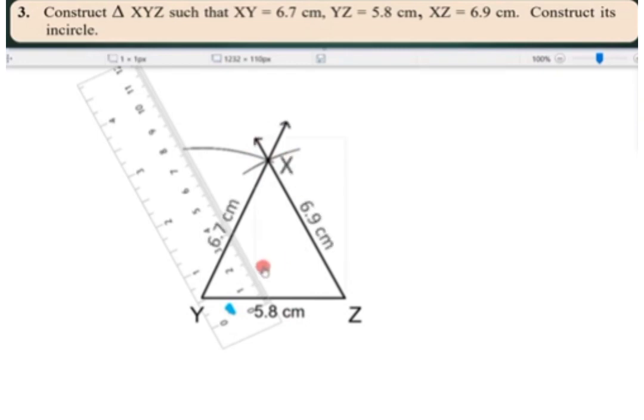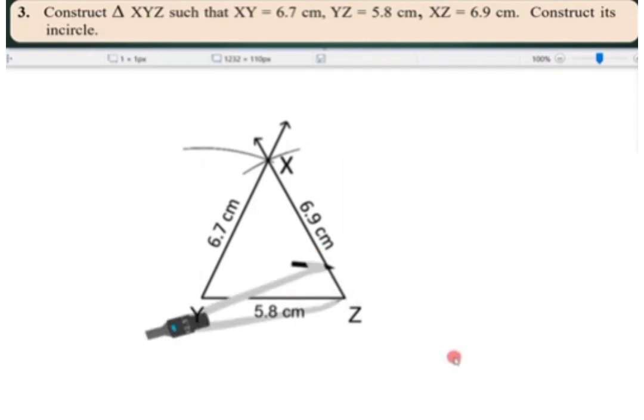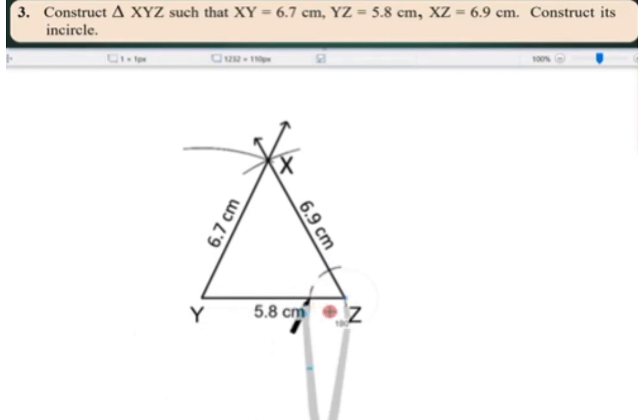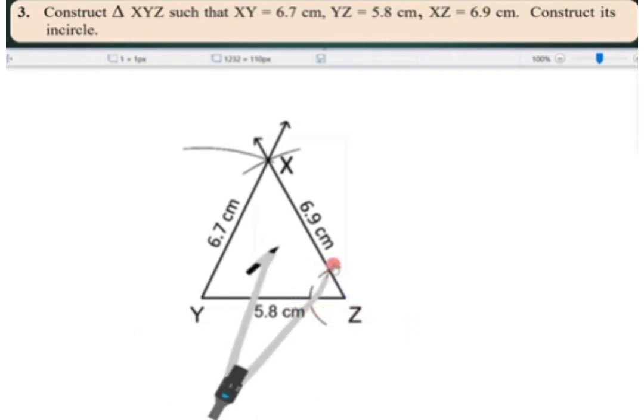Yes. After this what we will do, see here 6.7 and 6.9 centimeter I have written. What I have told you that अगर sides रहेंगी तो हम in circle लेंगे, लेकिन अगर vertices रहेंगे तो हम circle draw करेंगे. So now what we are doing here, we are drawing an in circle. So just हमको यहाँ पर से आर्क लेना है 2 सेंटीमीटर का, जैसे हमने question number 1 में किए थे. Same thing, because question number 1 भी जो था वो in circle था. Okay, now 1 centimeter या 2 centimeter का यहाँ पर आपने arc लिए. मैंने तो 1 centimeter का लिया, आप भी 1 centimeter ले सकते हैं, 1.5 भी ले सकते हैं.